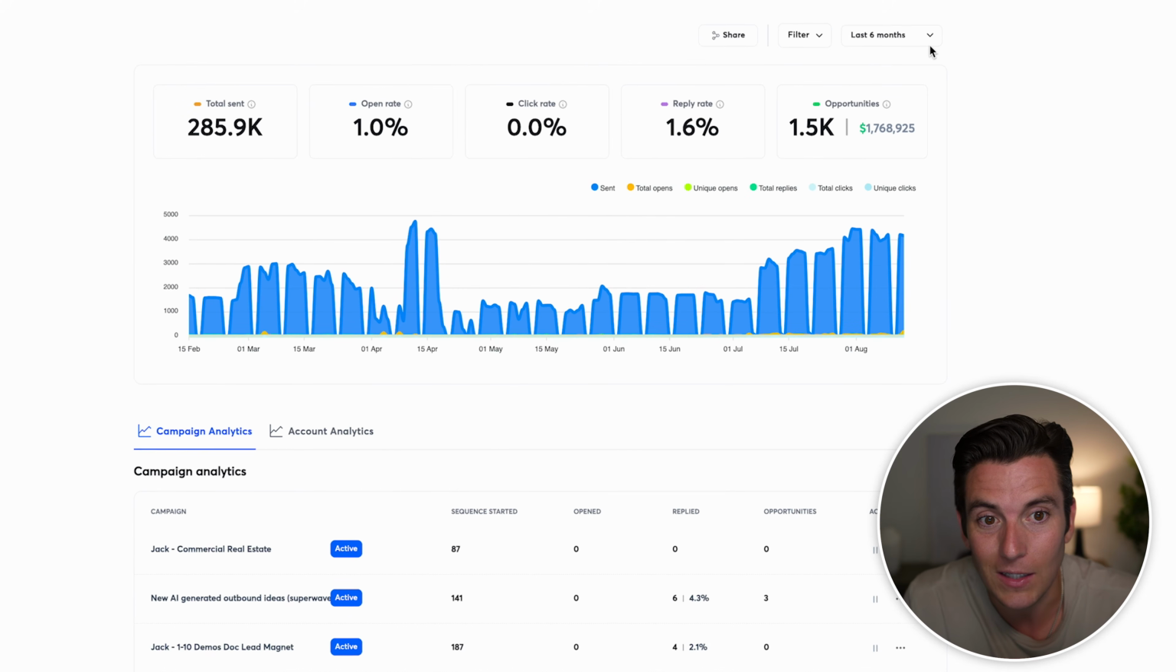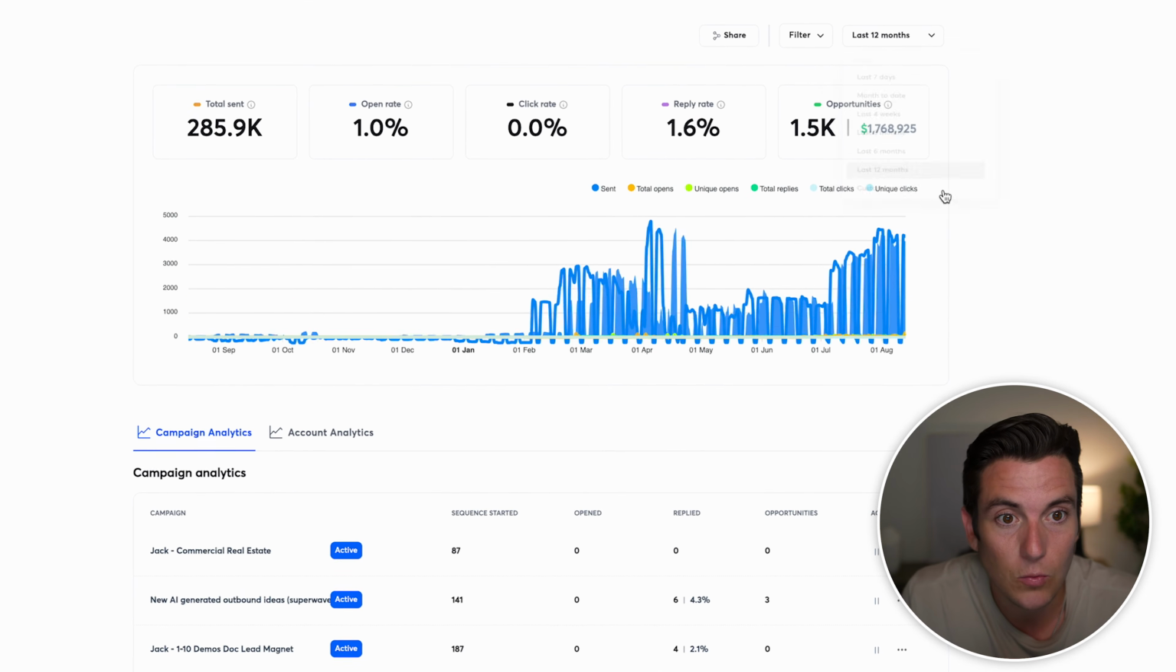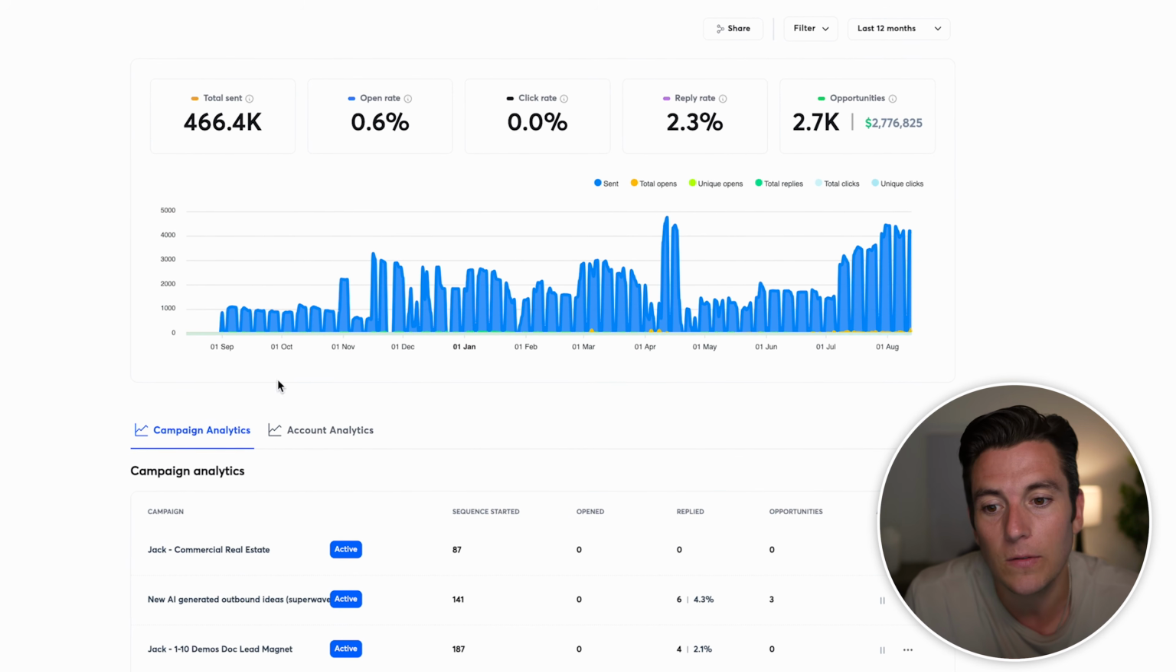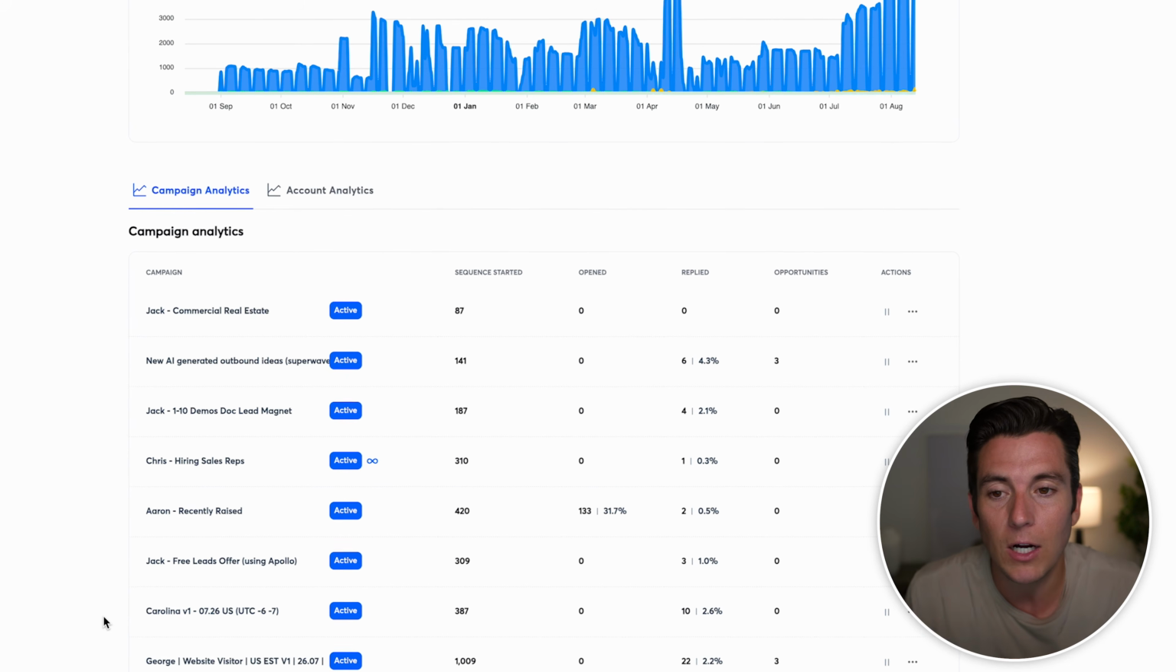Also, we can see our analytics over the last 6 months, 12 months, 7 days, and we can see what our reply rate is. We can see how many emails we've sent, how many per campaign, and how we're actually performing. And this is all using the power of AI, and this is the tool that I prefer as opposed to doing something manual like I just showed you. And that's the AI marketing system that can book sales calls daily for your business.